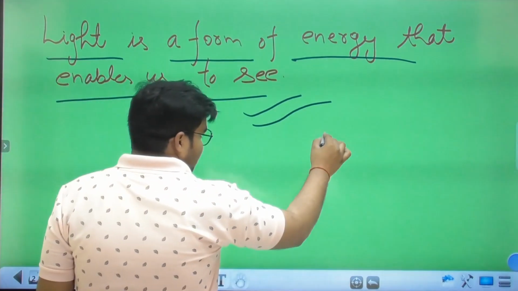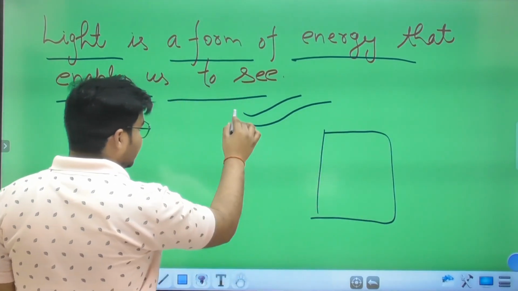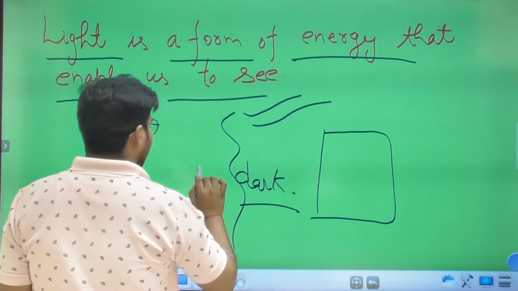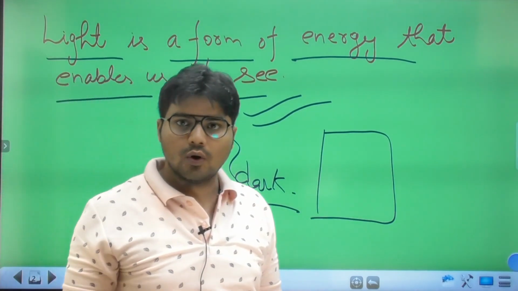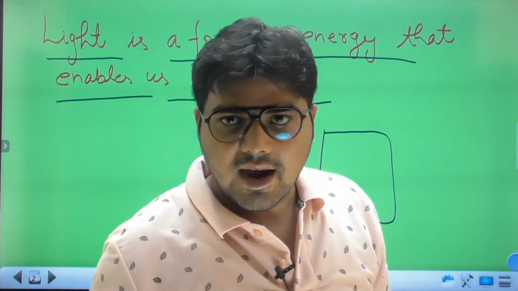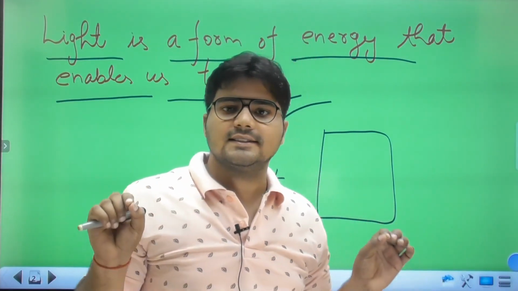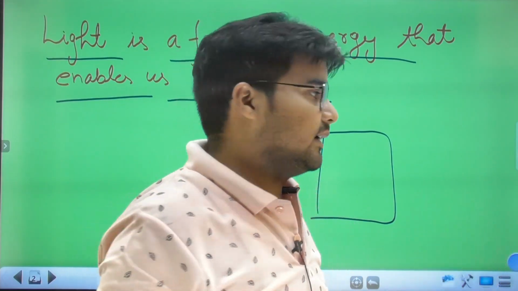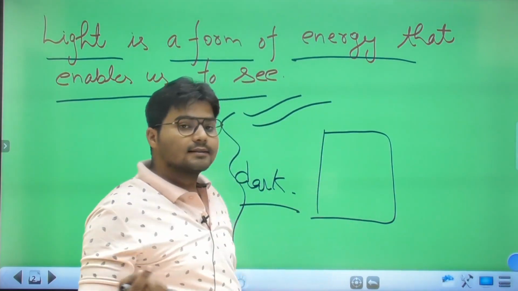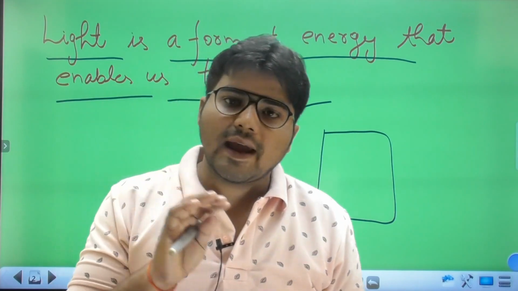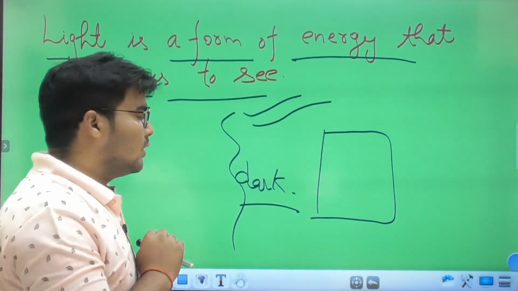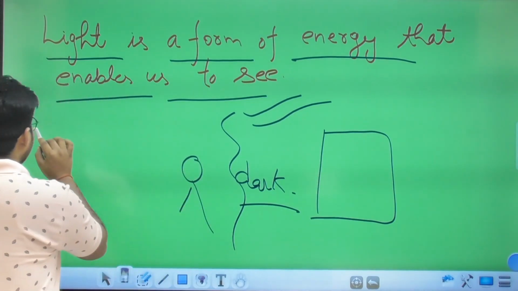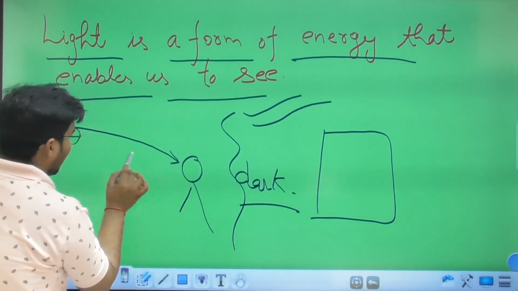the thing is there and there is dark, there is no light. So if there is no light on an object, our eyes can't detect that thing. Now the question arises: how can we see the objects? Suppose there is an object.